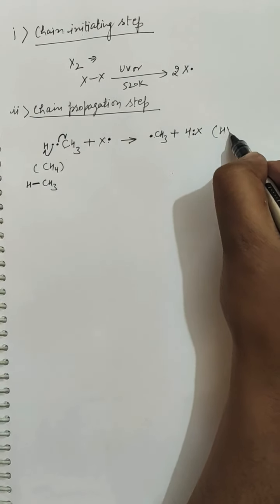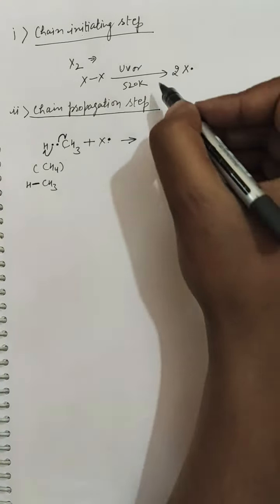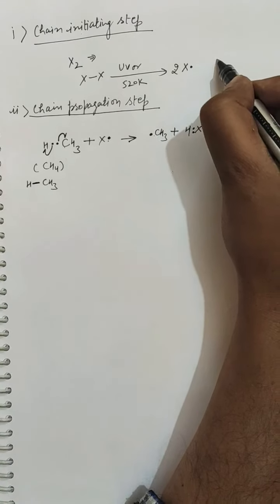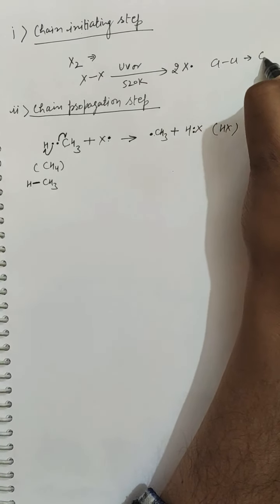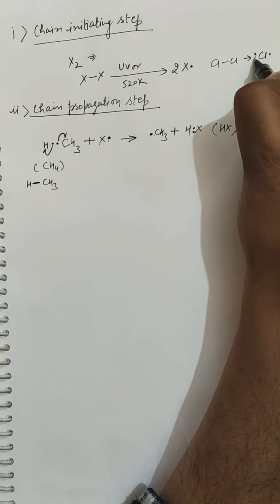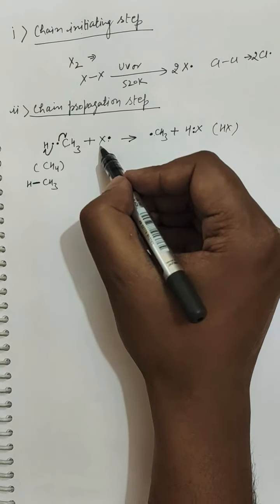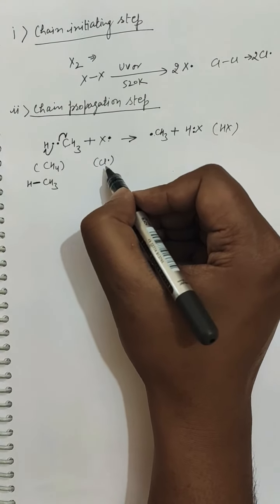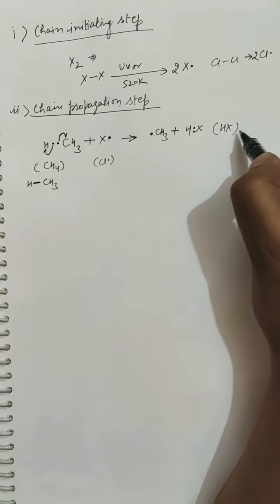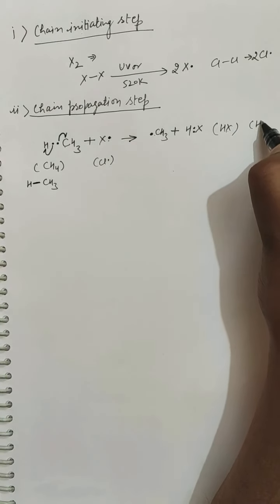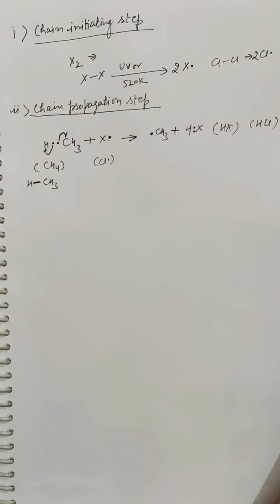So this is the formation of the HX molecule. Here, for example, with chlorine, the Cl-Cl breakage results in the formation of two chlorine radicals, and here comes the chlorine radical which reacts with this hydrogen and results in the formation of HX or HCl. So this is the chain propagation step.